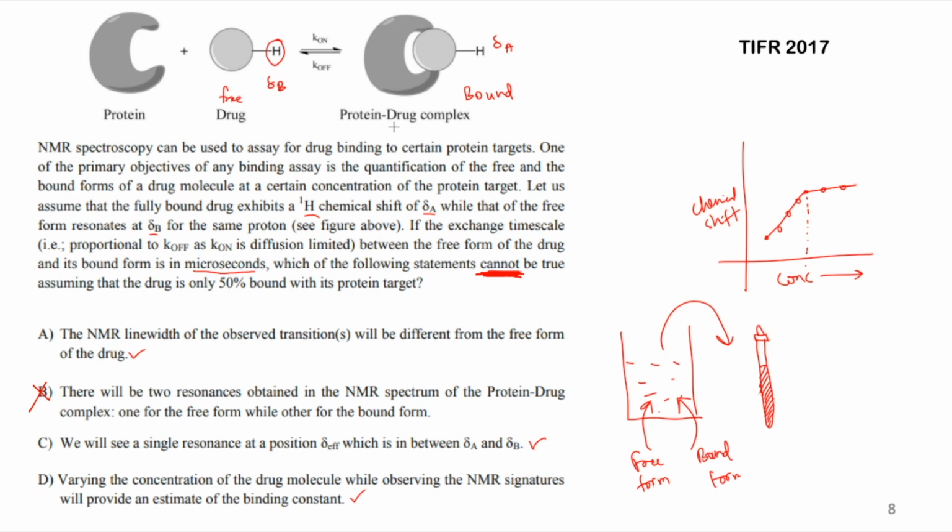One more thing you have to understand is this would have been a correct statement if this exchange time scale would not have been so small, if it would have been a little longer. In that case option B would have been possible, and C would be the statement which could not have happened. So it depends upon the time scale in which you are doing things. All right, I hope you understood. It's a quite comprehensive question. Read about it once again, and you will definitely get it.